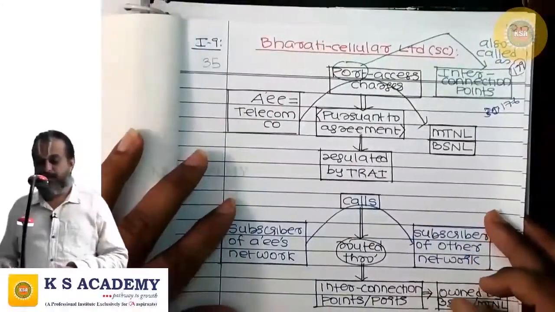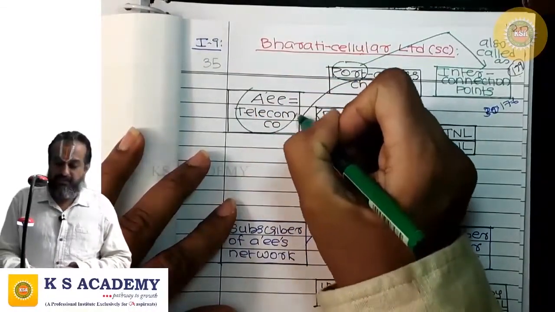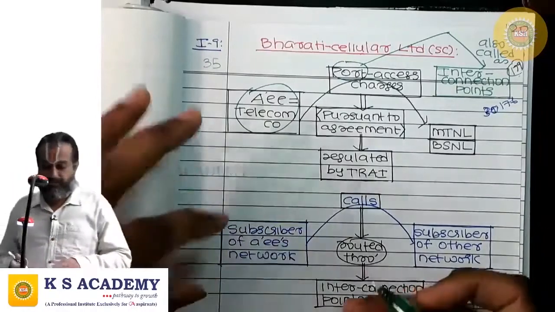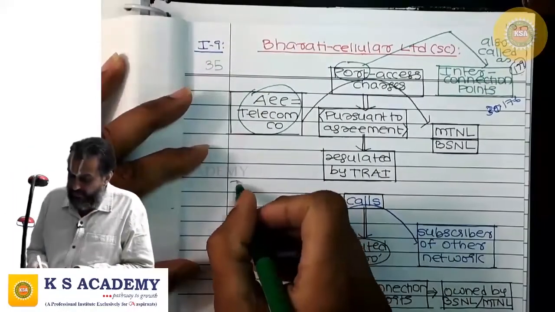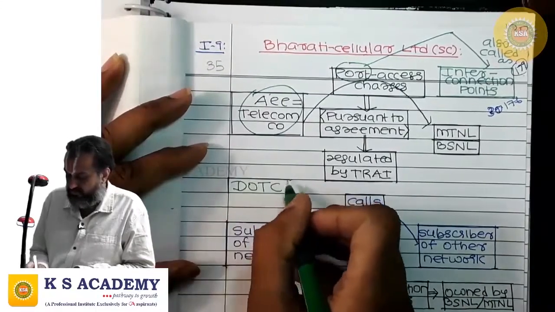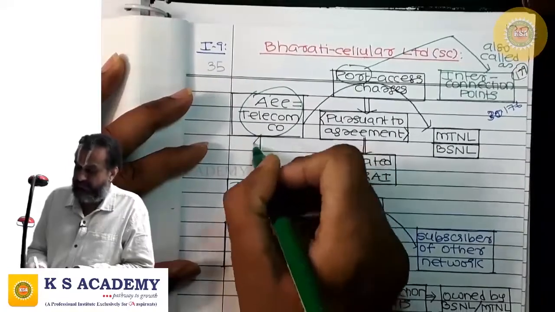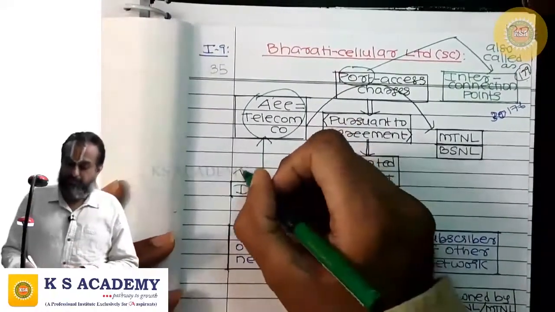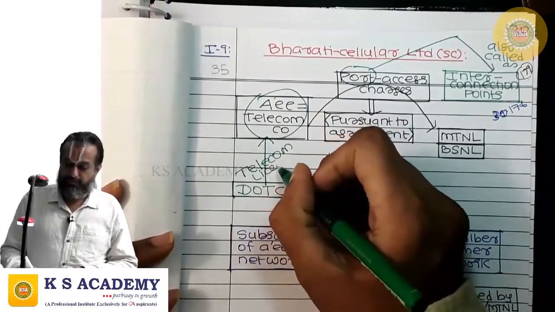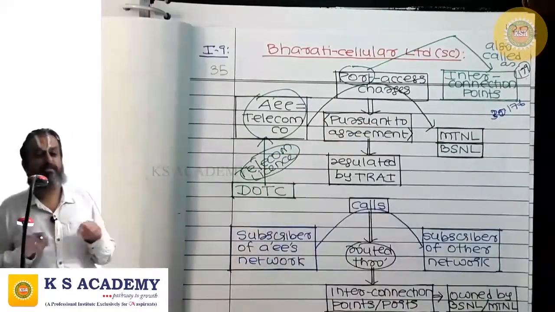Bharati Cellular Limited, Supreme Court. Assume a company is a telecom company. From the Department of Telecommunication, it has obtained a telecom license to operate within specified circles.